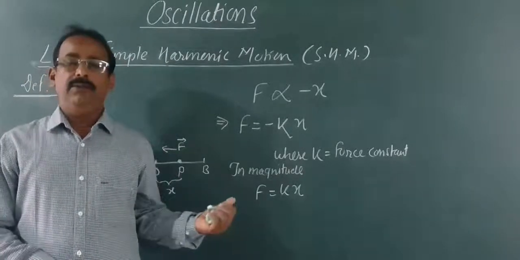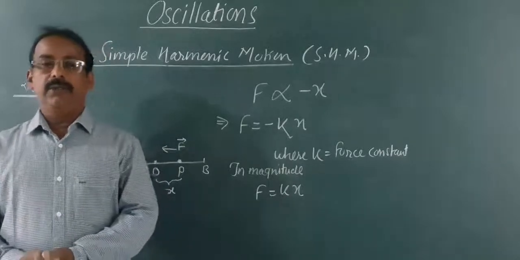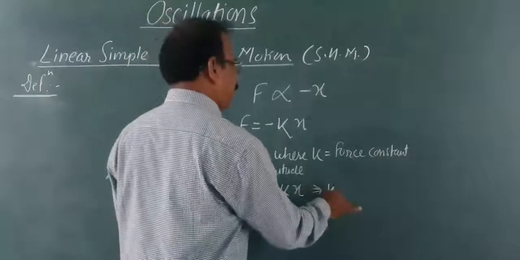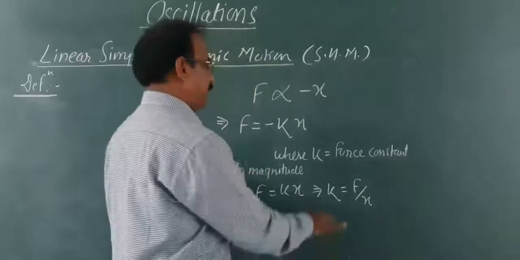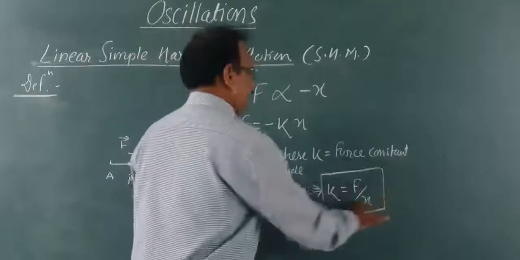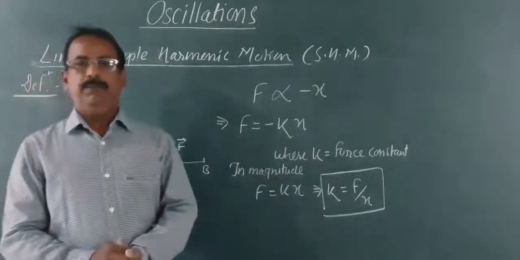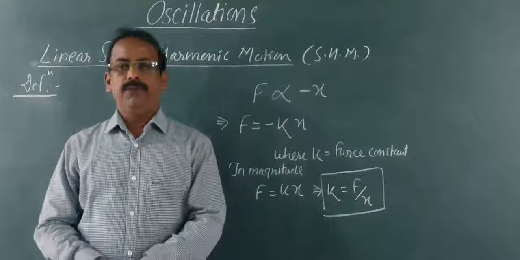In magnitude, F equals K into X. From this we get K, which is the force constant, F by X. Force constant is given by F by X. This is the mathematical form of force constant.